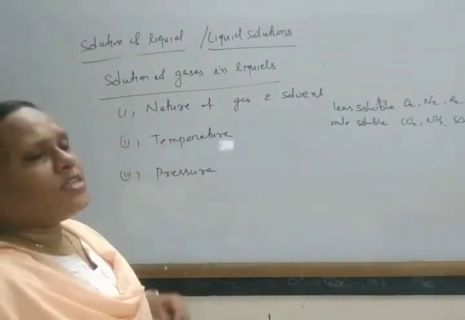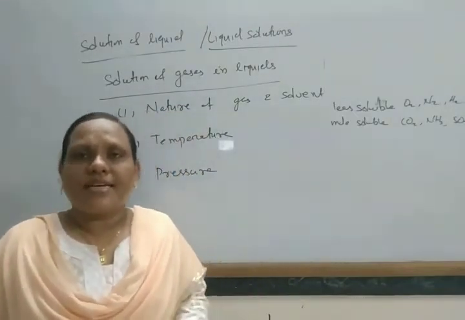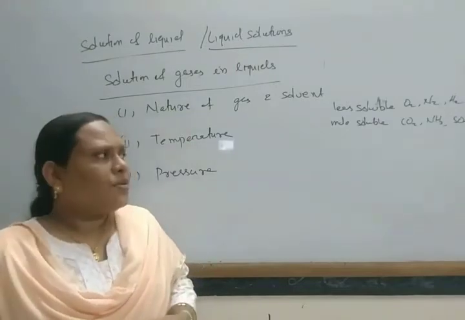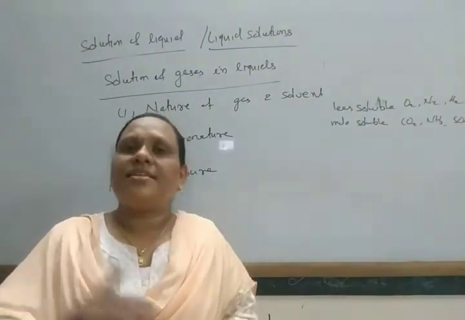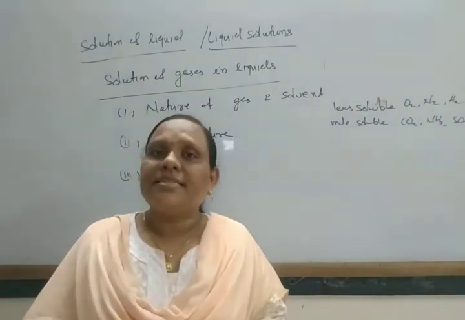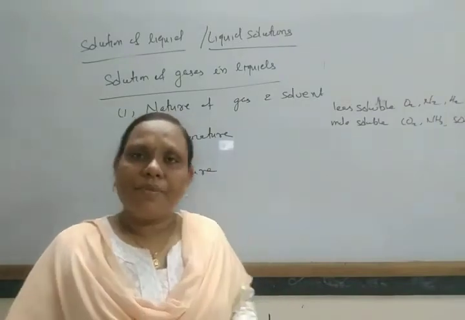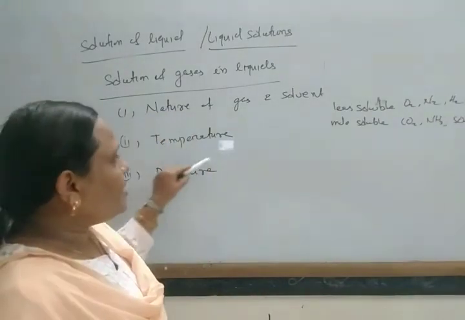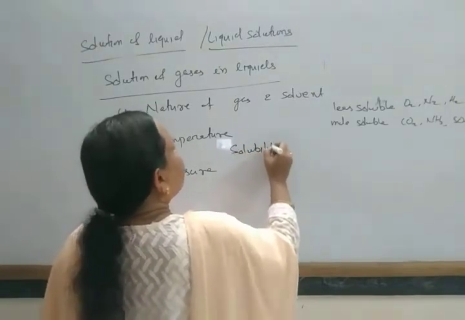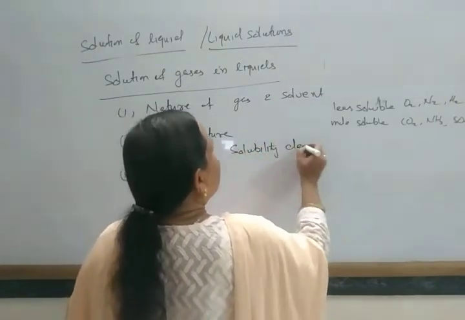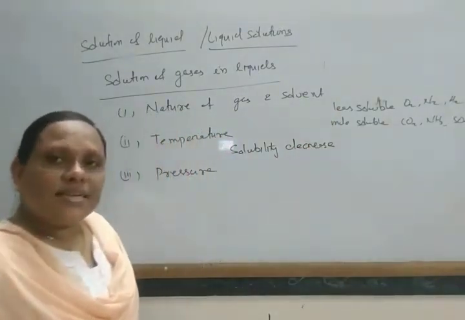Next, temperature. By increasing temperature, generally the solubility of gases decreases. The gases dissolved in a particular solvent generally escape out when the temperature is increased. In this way, with increasing temperature, the solubility of gas decreases.